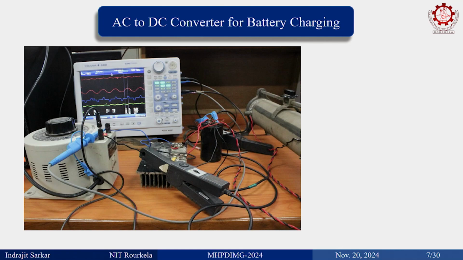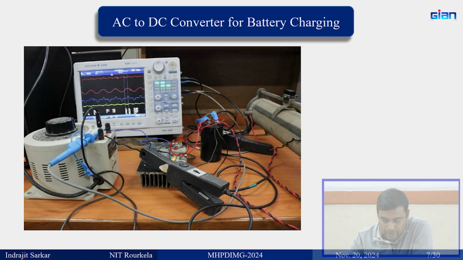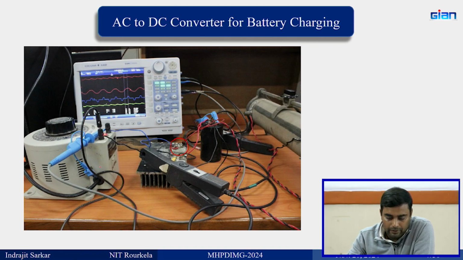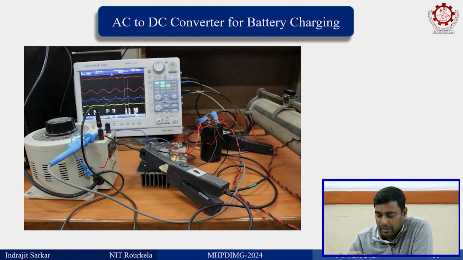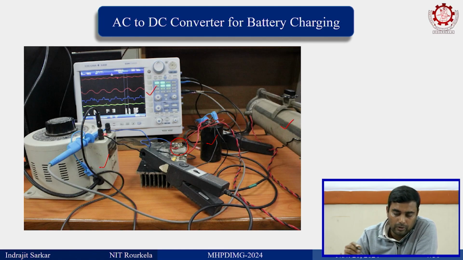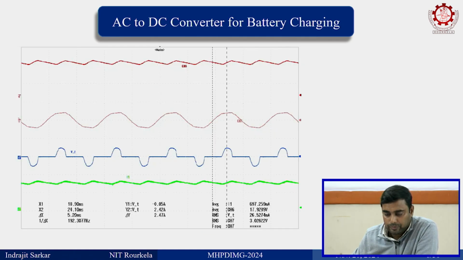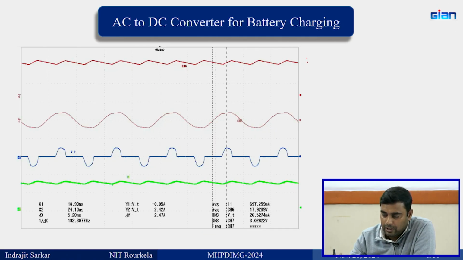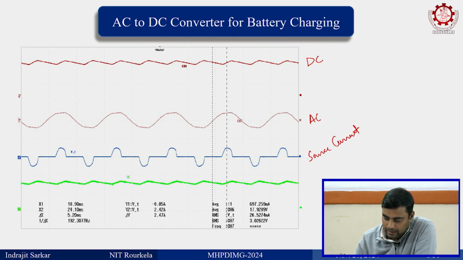So this is an experimental setup. Here you can see the full bridge diode bridge module, then you have the AC source, the filter capacitor, the load, and this is the output that we are going to have. Let us see how it looks. This is the DC output voltage, this is the AC voltage, this is the source current, and this is the load current.